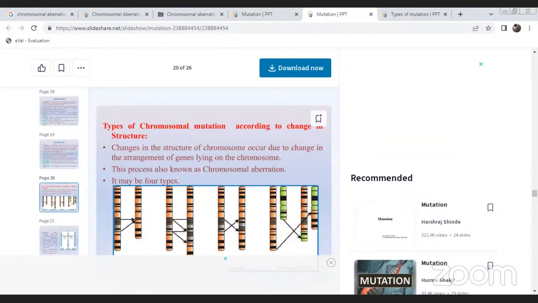Also induced gene mutations, physical mutagens: X-rays, gamma rays, alpha particles, and next one is the ultraviolet ray, electromagnetic